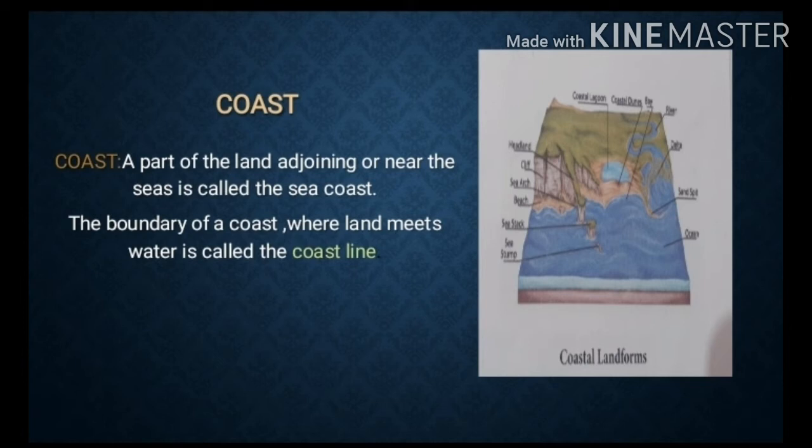As shown in the picture, coast is nothing but land joining near the sea, and the coastline is the boundary where the land meets water.